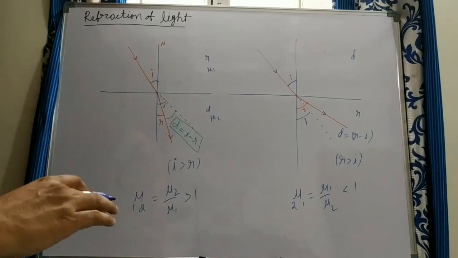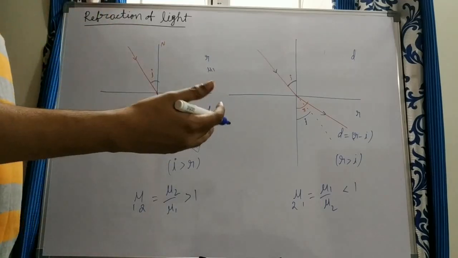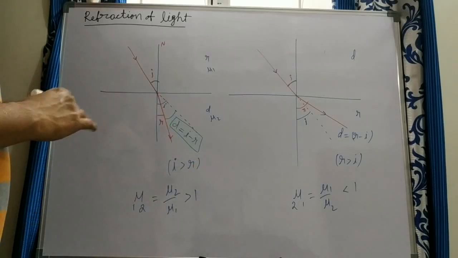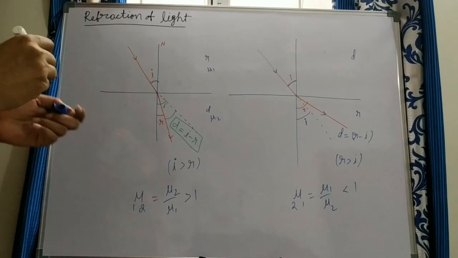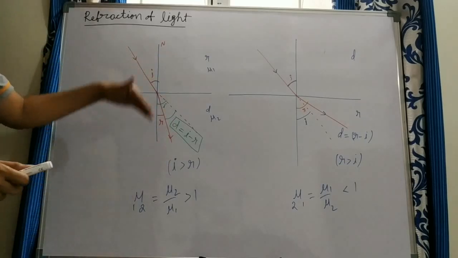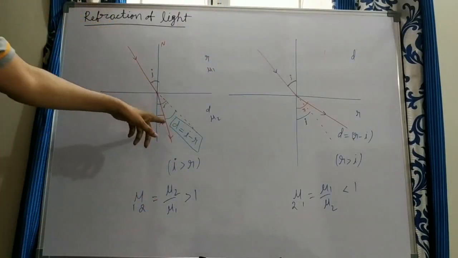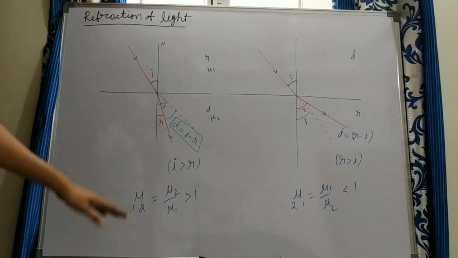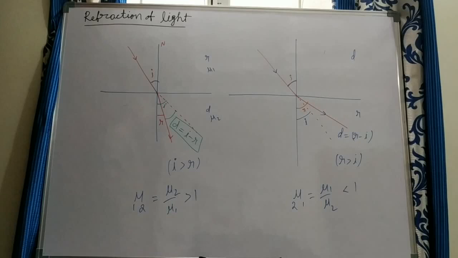But for absolute refractive index, the refractive index of any medium compared with vacuum, vacuum only has the least value, that is 1. The remaining have more values only. So it should be greater than 1 only here. Rarer to denser means it bends towards the normal, and denser to rarer means it bends away from the normal. Here deviation is I minus R, there deviation is R minus I. Here refractive index is greater than 1, there it is less than 1.